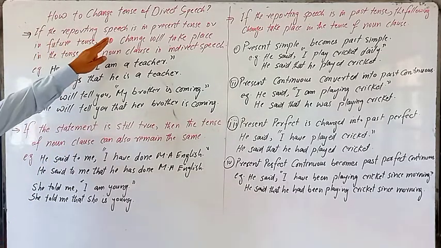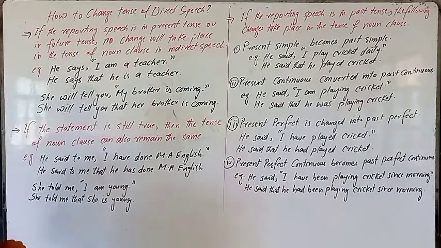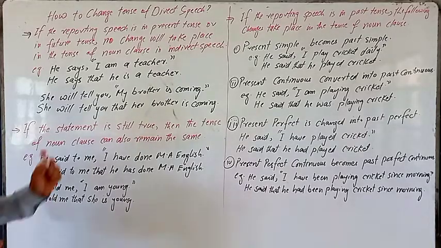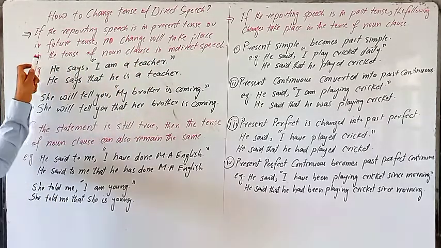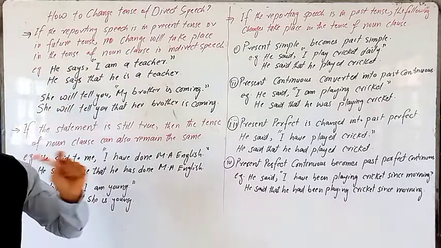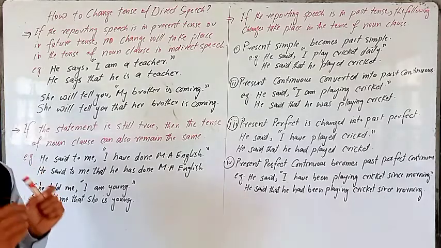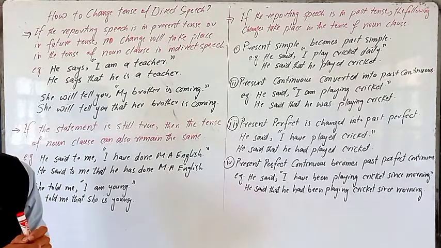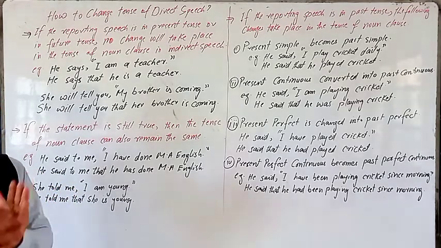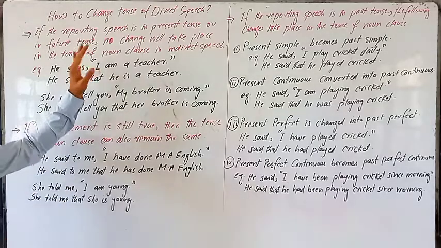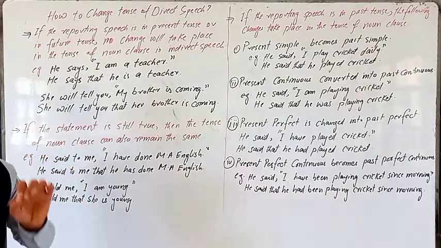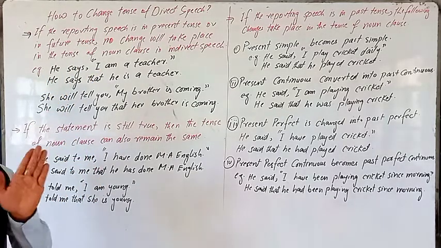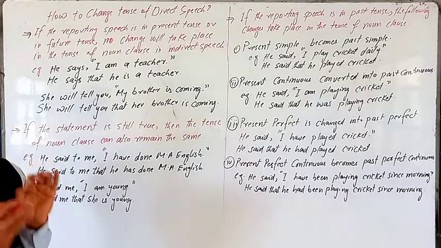If the reporting speech is in present tense or in future tense, no change will take place in the tense of the noun clause. Remember, the tense of the noun clause normally changes. But if the reporting speech is in present or in future tense, no change will take place in the tense of the noun clause.